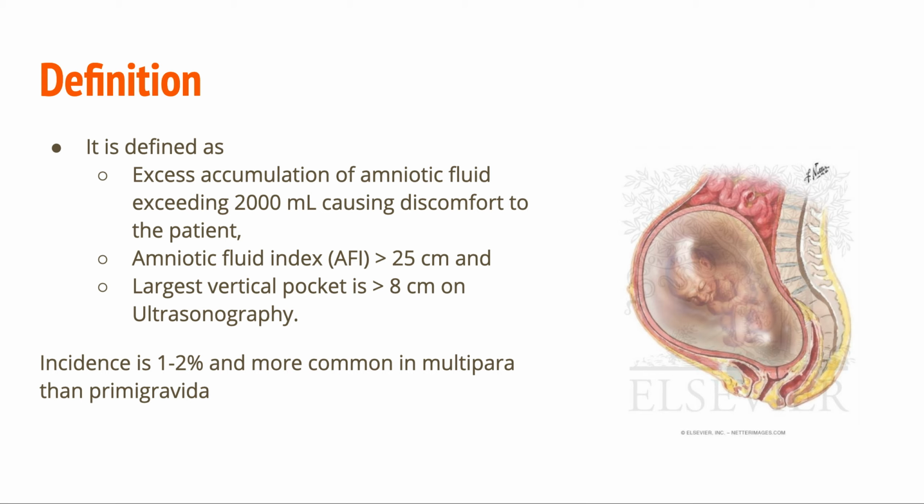There is excess accumulation of amniotic fluid exceeding 2000 ml, causing discomfort to the patient, and the amniotic fluid index is more than 25 centimeter and the largest vertical pocket is more than 8 centimeter on ultrasonography. Incidence is 1 to 2% and it is more common in multigravida than in primigravida.